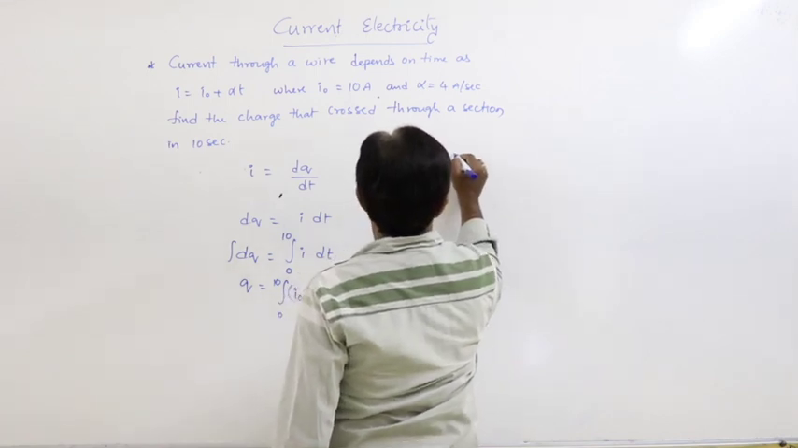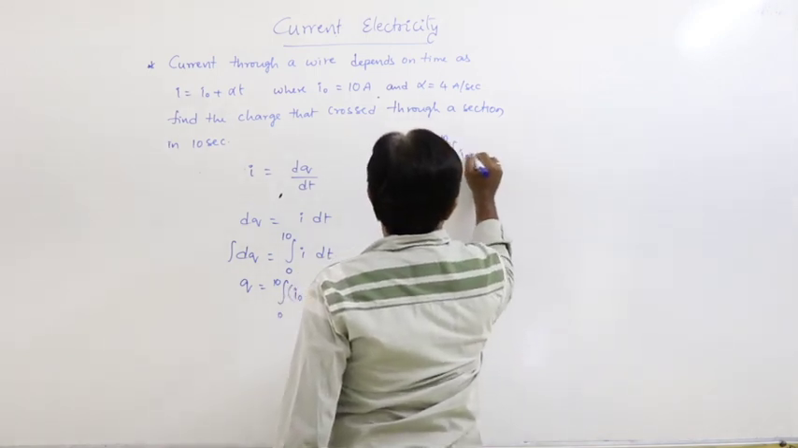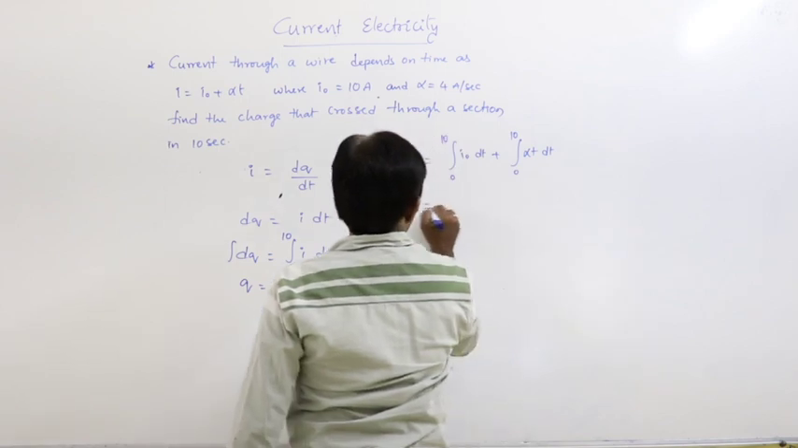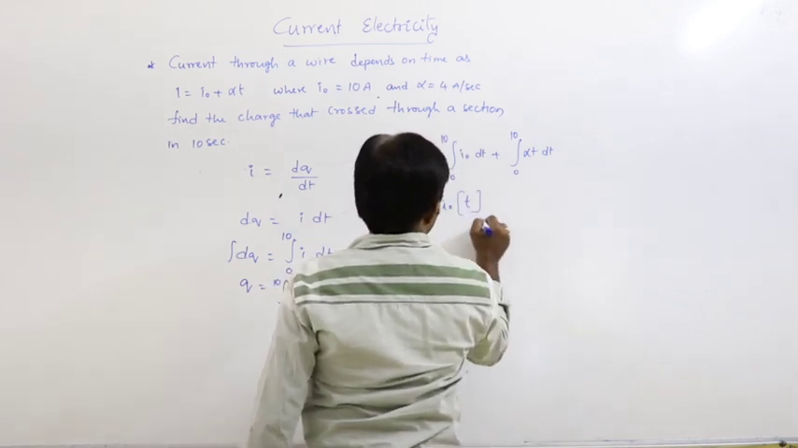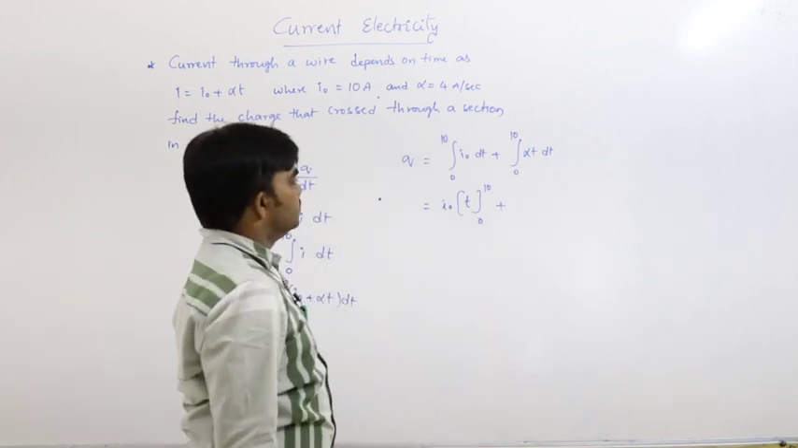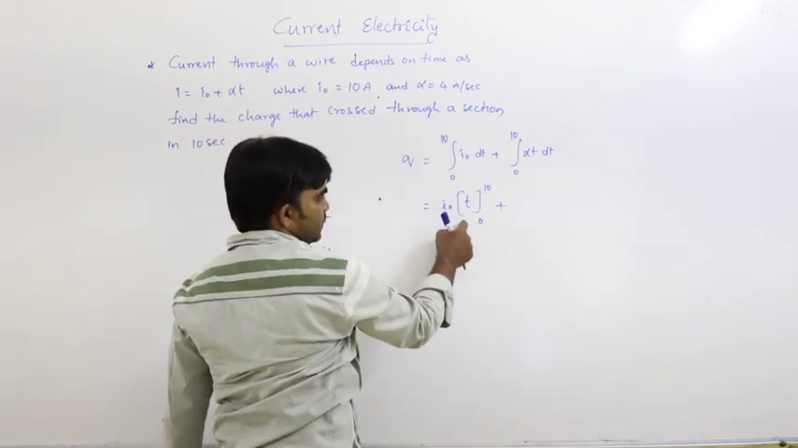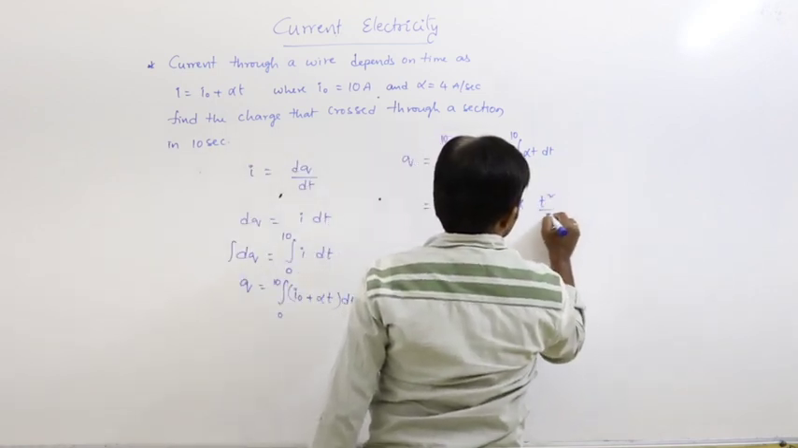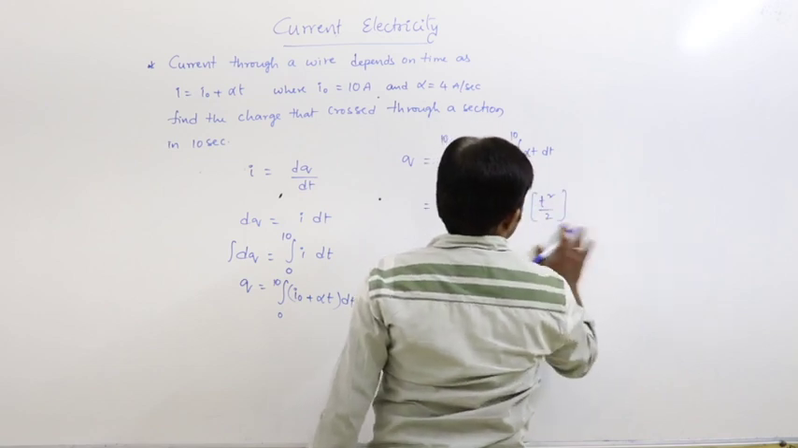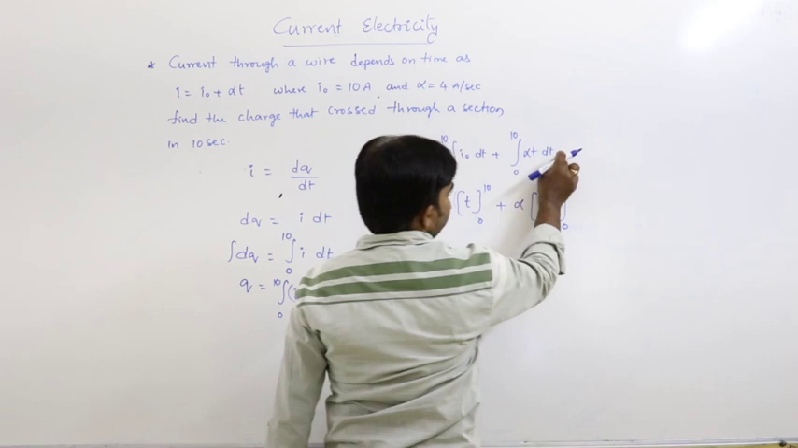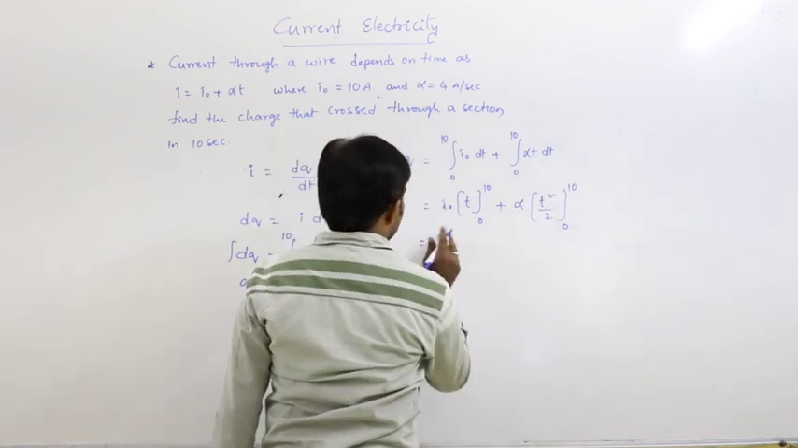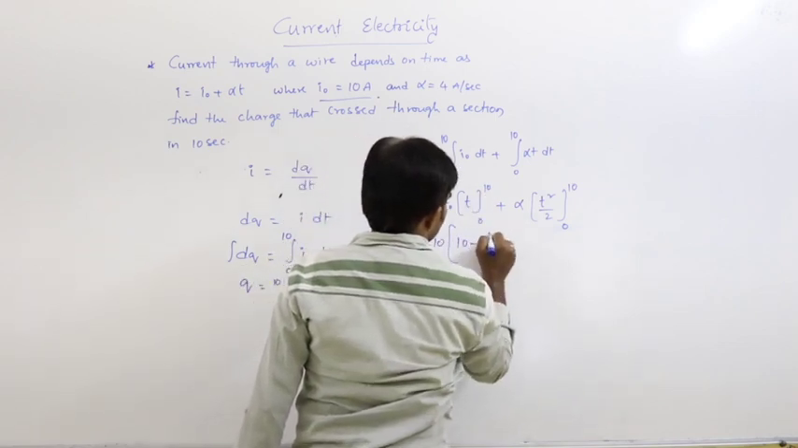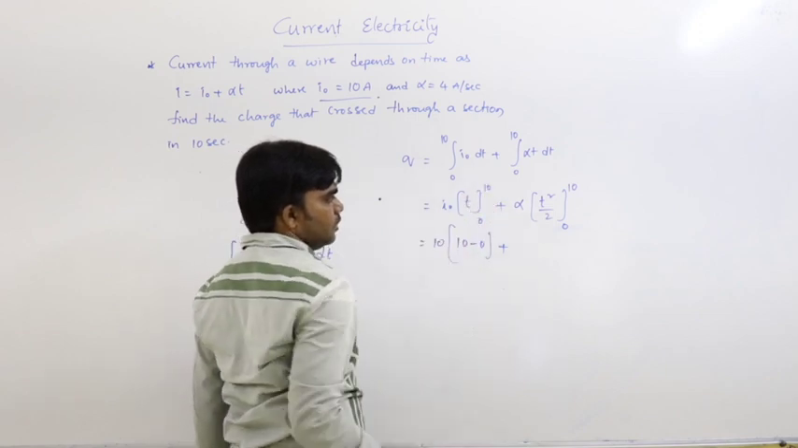That's why q is equal to the integral from 0 to 10 of I naught dt plus the integral from 0 to 10 of alpha t dt. So that is I naught t, from 0 to 10. I naught is constant here, so the integral of dt is t, with time varying from 0 to 10 seconds. Alpha times the integral of t dt, which is t square by 2, from 0 to 10. I naught is given as 10, so time interval 10 minus 0. First we have to substitute the upper limit minus the lower limit.